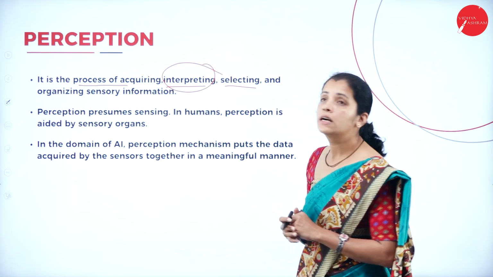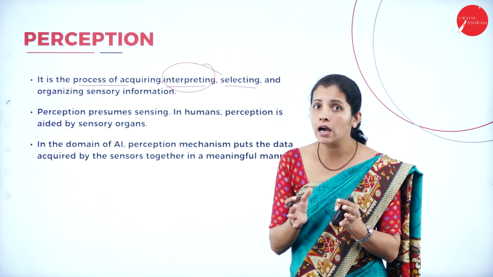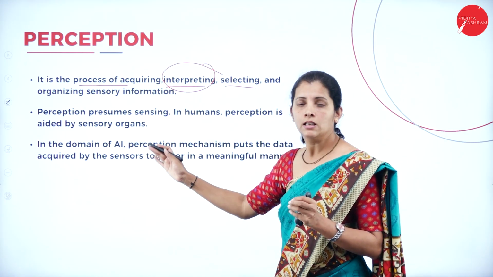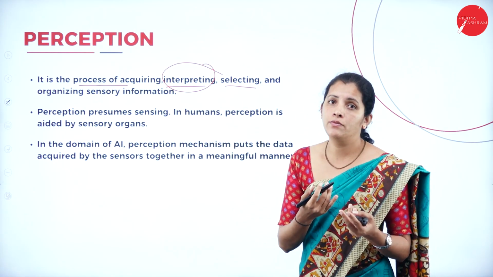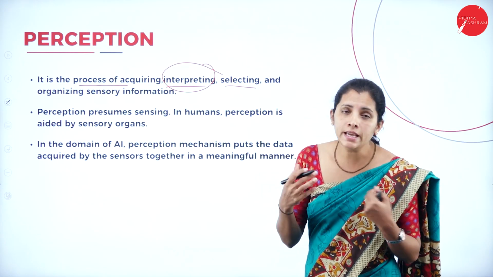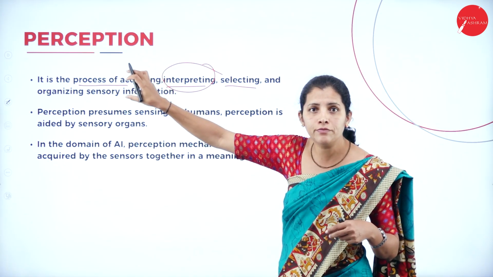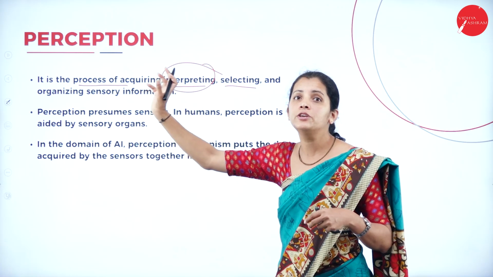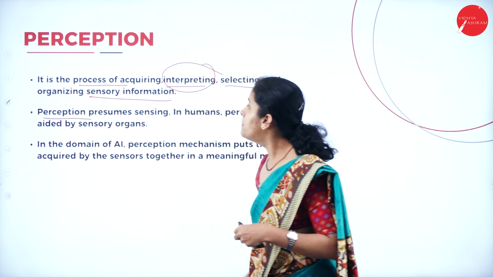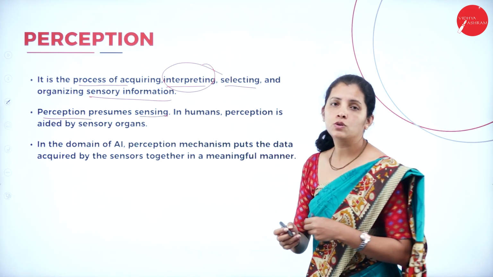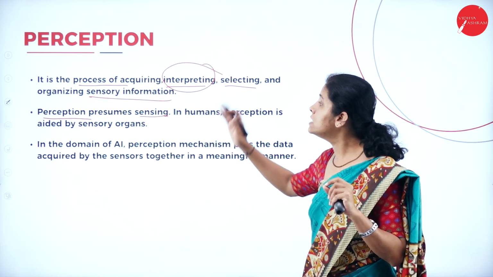Now let me consider an example here. If I consider a self-driving car, it must have sensors. Now what is the job of the sensor? It is to acquire the information, then intercept the information, then select the information and organize the information. And this kind of information is called sensory information. So perception always depends on sensing.